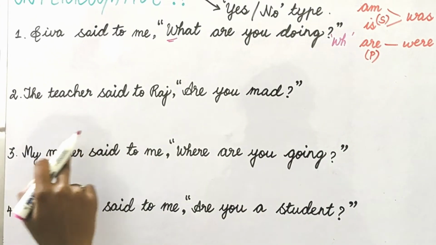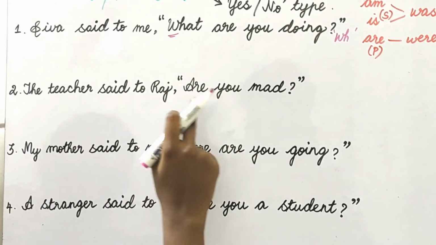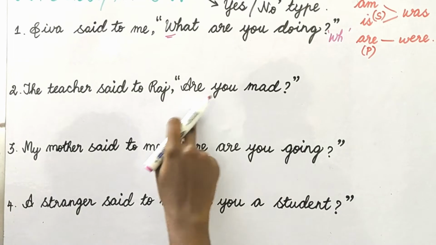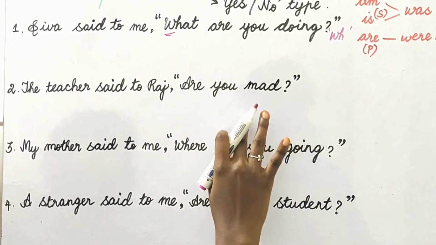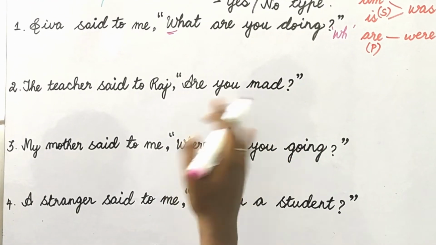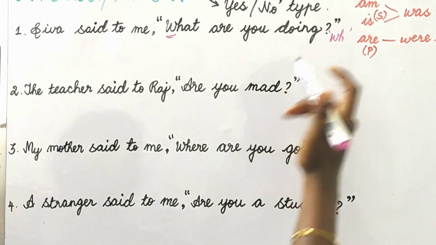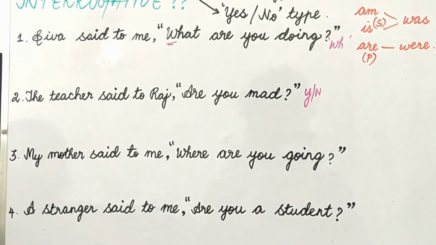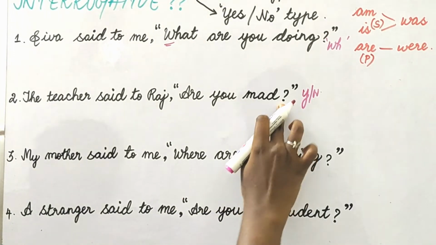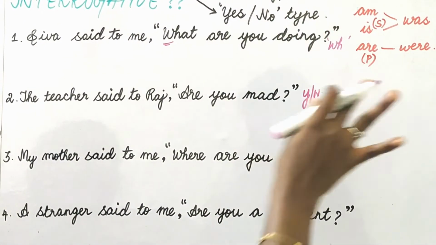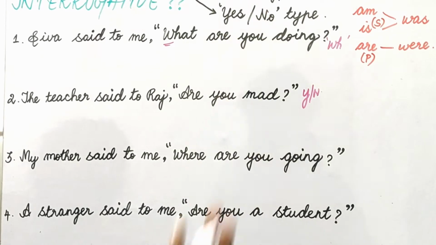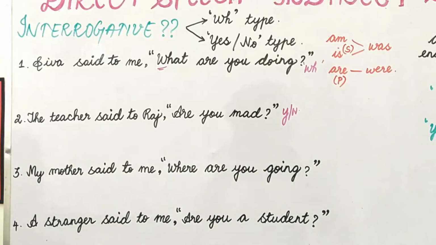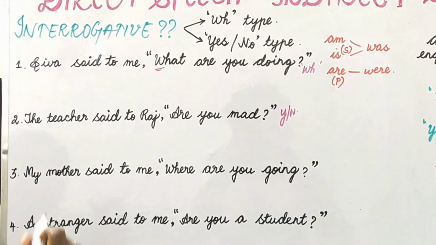But see this sentence. The teacher said to Raj, "Are you mad?" So what answer could be given? No. Isn't it? So either yes or no. So this comes under the type yes or no. Okay. So first of all, when you get an interrogative sentence, identify what type it is, yes or no or WH. Okay. It's easy only. So let's go to the example.